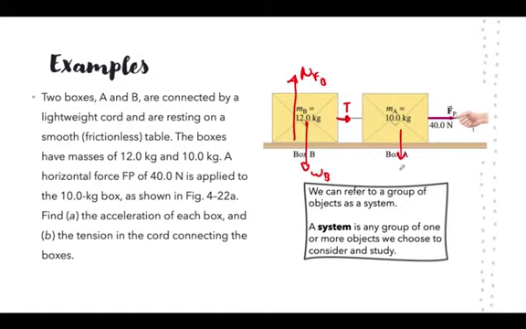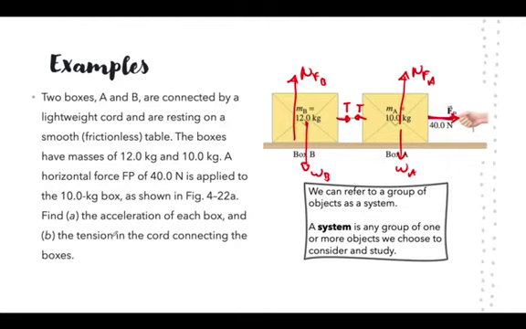Box A has a weight, it has a normal force, it has a tension going in this direction, right? And it has our forward force here. Now, the question is asking us to find the acceleration and the tension. So there are no questions about weight or normal force or anything like that.